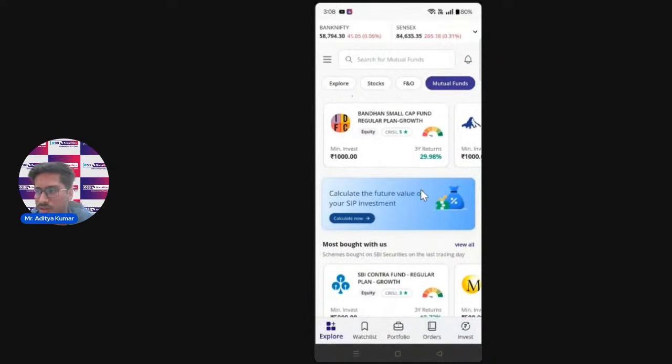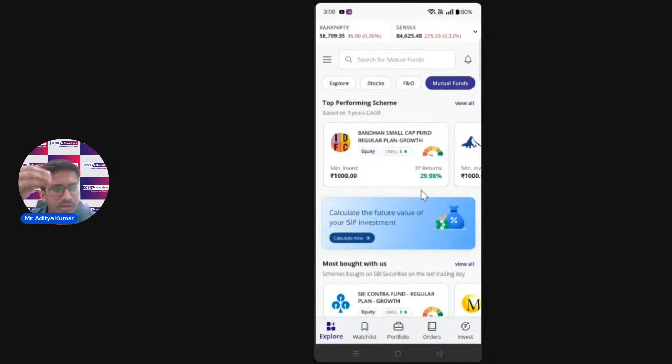In today's market, you might have a question in your mind: I have a certain amount of money in my account, but I don't know which fund I should choose, which is the best one to pick. I'm not saying just simply go to the top performing schemes and invest blindly. There are certain parameters that you should look at.